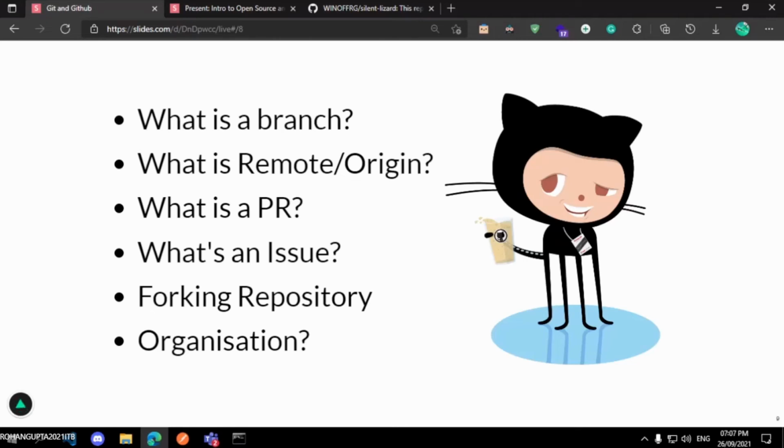Pull request, I already told you. How to fork a repository, already covered. What is an organization? An organization is a shared account where many people can come and collaborate. For example, the Facebook project cannot be owned by a single person. ABC cannot own that single project, right? So it will come under an organization, a group of people who own that project.